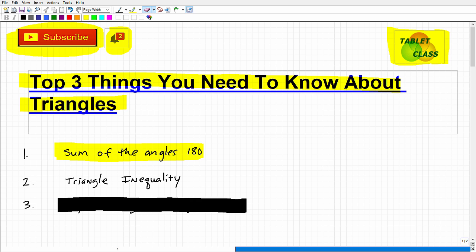And this is the triangle inequality, okay? This is actually a couple different concepts in one. I'm going to really focus in on one particular part of the triangle inequality, and I think you'll hopefully find it pretty interesting. Okay, so let's suppose I gave you three, let's say, sticks.